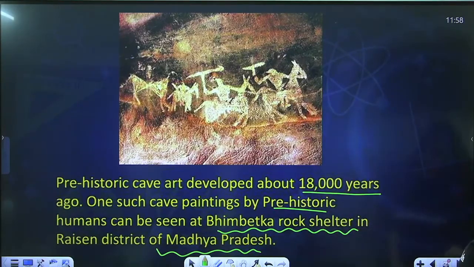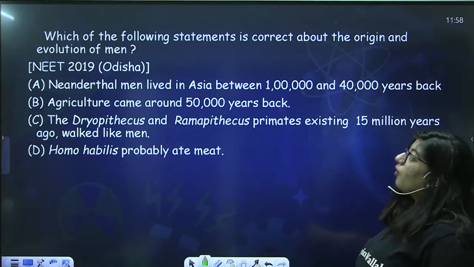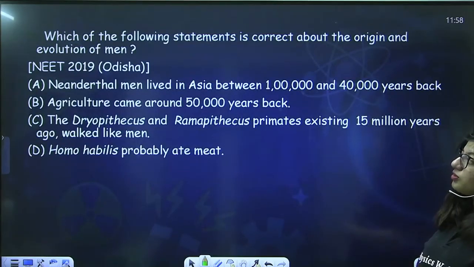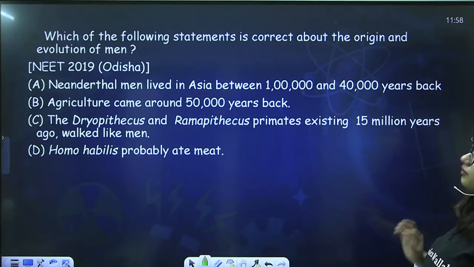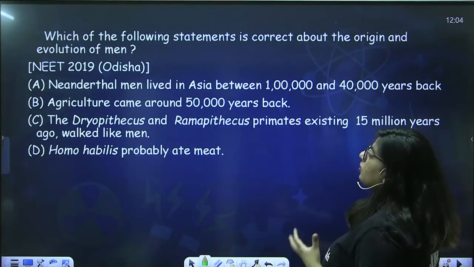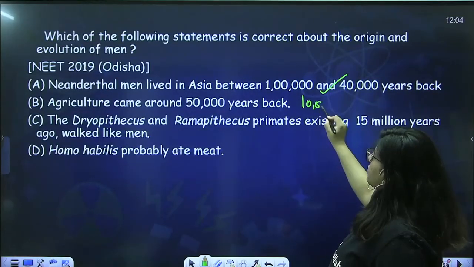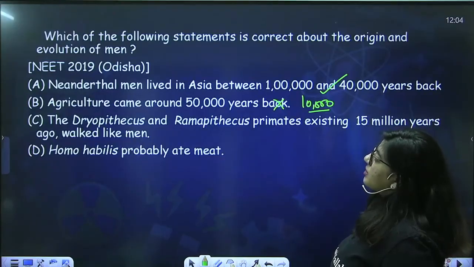Okay. Moving further to some previous year questions. Which of the following statements is correct about the origin and evolution of men? Neanderthal men lived in Asia between 1 lakh and 40,000 years back. Agriculture came around 50,000 years back. Dryopithecus and Ramapithecus primates existed 15 million years ago and walked like men. Homo habilis probably ate meat. Okay, so you have to find the correct one, right? Neanderthals, yes, they came around 1 lakh to 40,000 years back, but agriculture is 10,000 years old, right? So that's the incorrect statement.